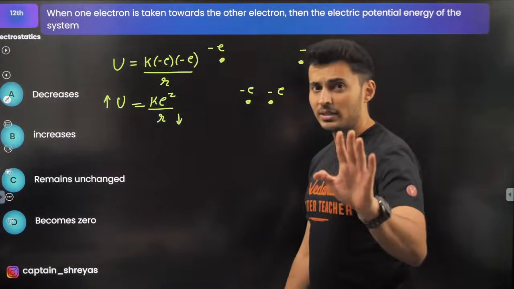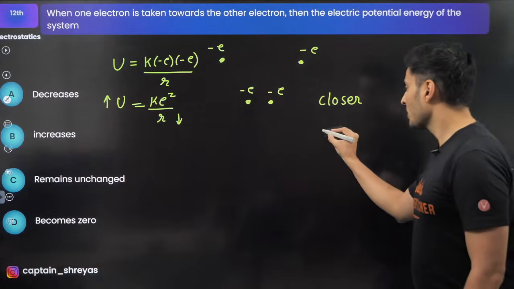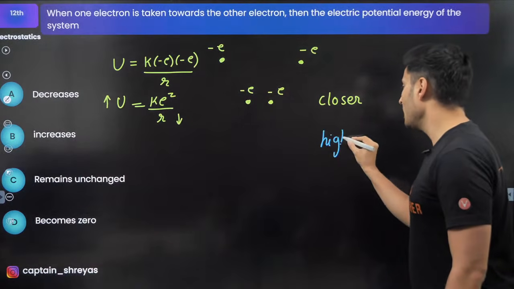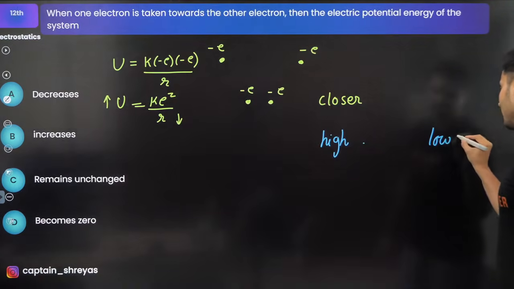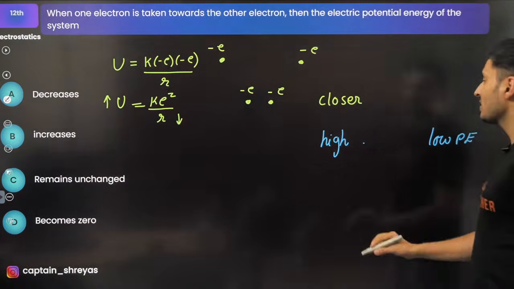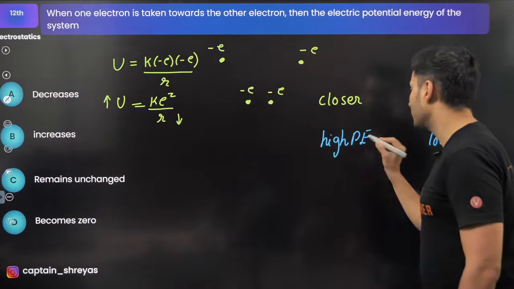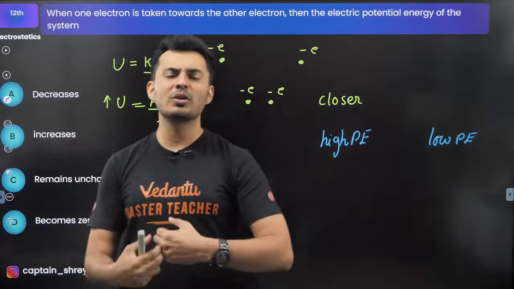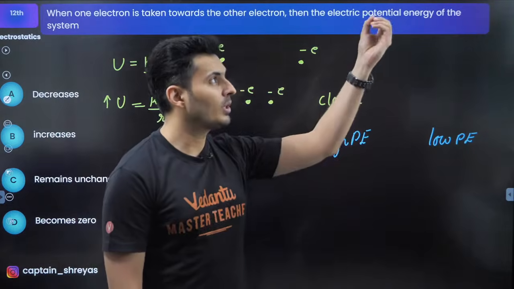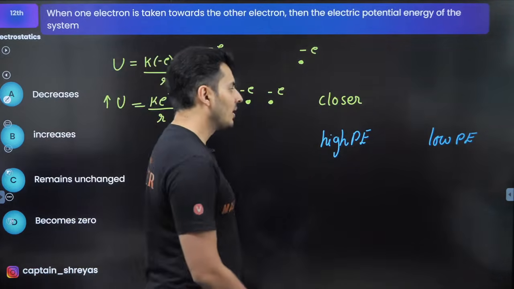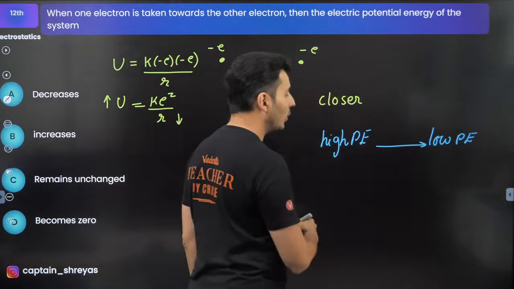But another way of doing the same question is, remember, whenever a system has high potential energy and whenever a system has low potential energy, the system always prefers the lower potential energy. Every system always wants to lower its energy, like you want to fall down, or a book kept on top wants to fall down. So a system always goes from high to low.